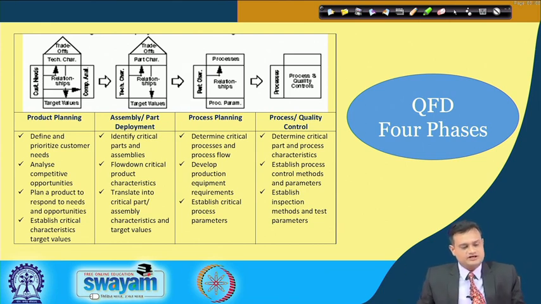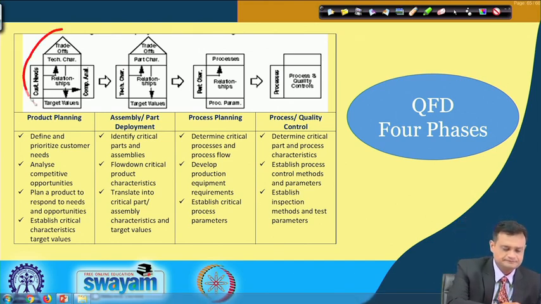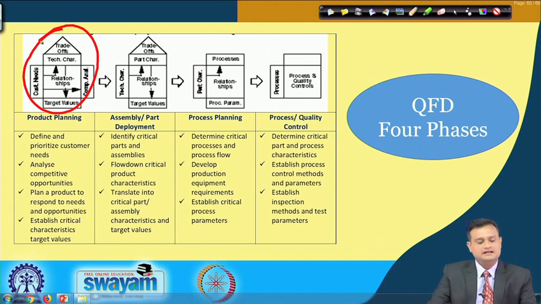If you see the first phase, product planning, then define and prioritize customer needs, analyze competitive opportunities, plan a product to respond to needs and opportunities, and establish critical characteristic target values.